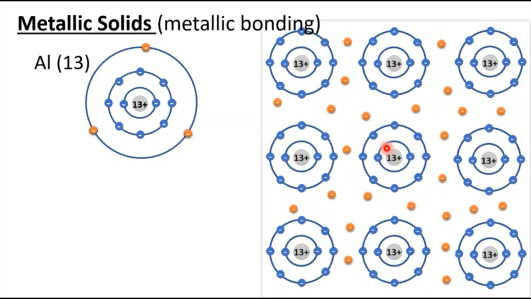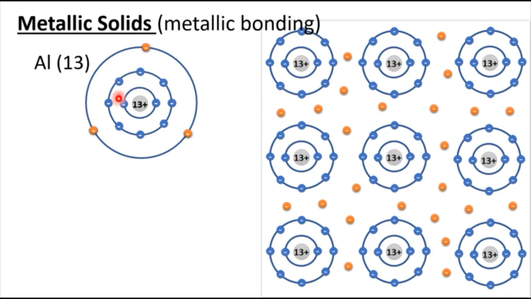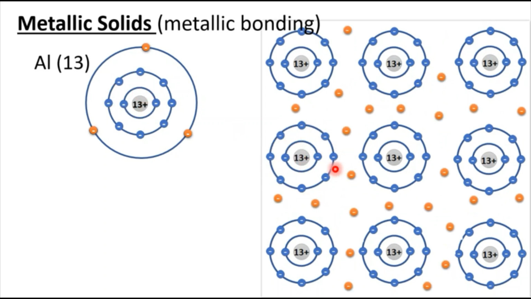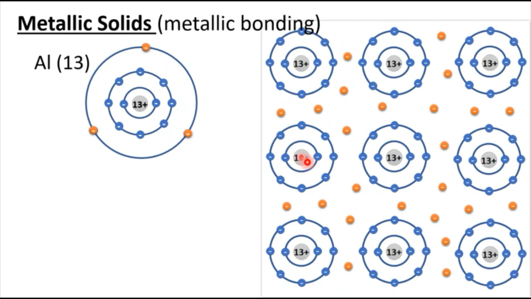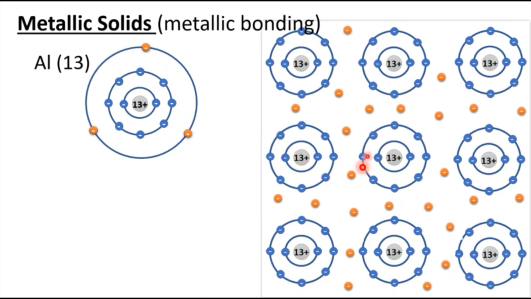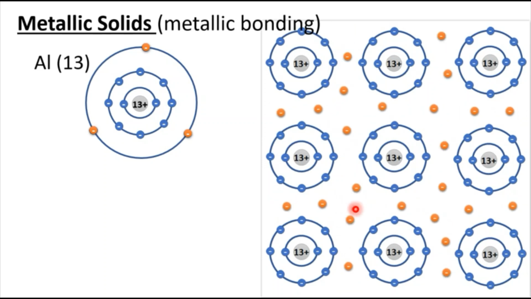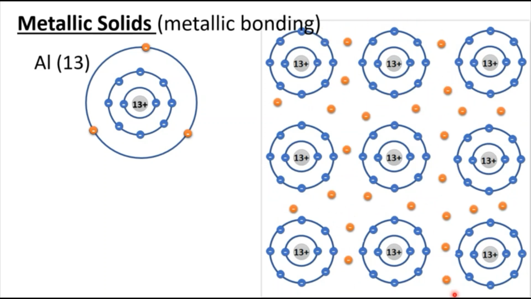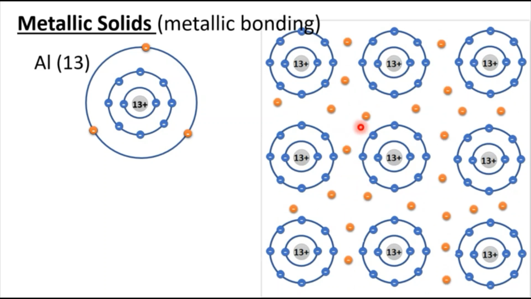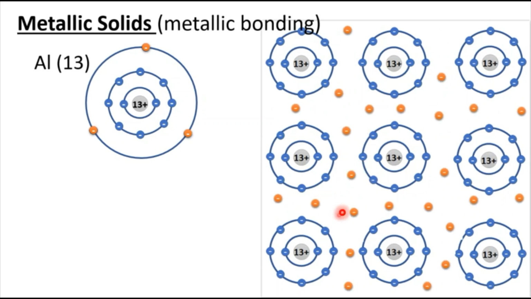Here you will see only 2 shells with 10 electrons. The remaining 3 electrons flow between the atoms, traveling freely from one atom to the other. This free movement holds the atoms together.